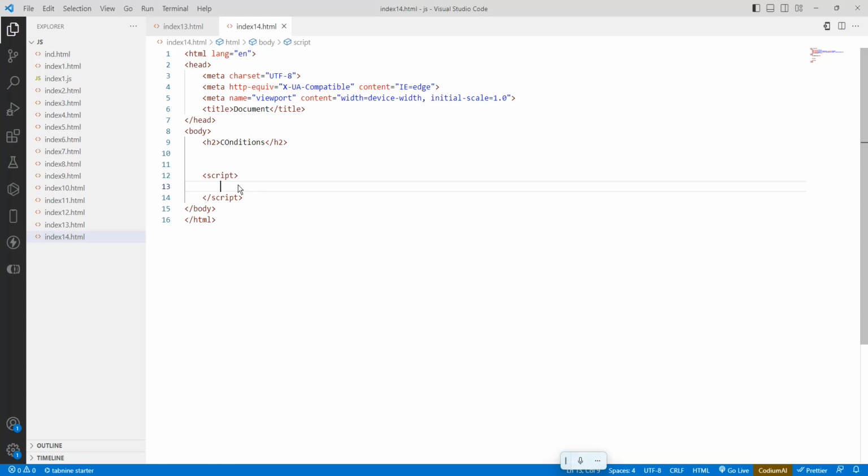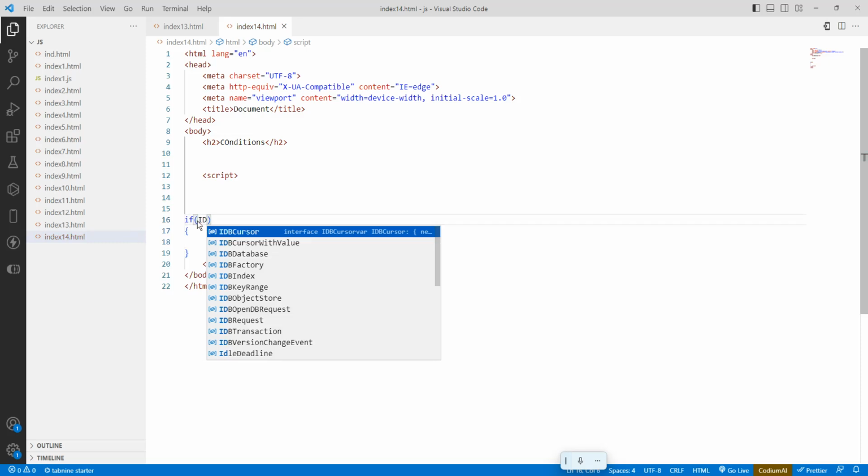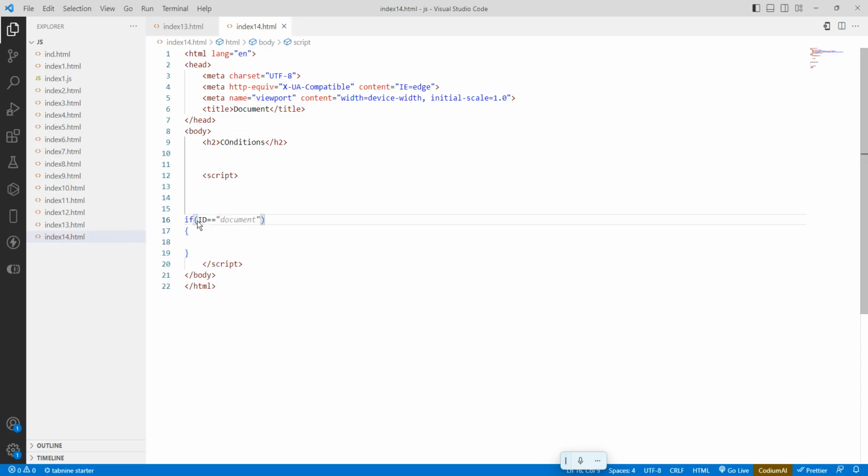If you are going somewhere, they are asking you to show an Aadhaar card. If you have an Aadhaar card, then you are allowed to enter. So what is the condition? This is how it will be: if id equals to Aadhaar card. Okay, so let id equals to the same.